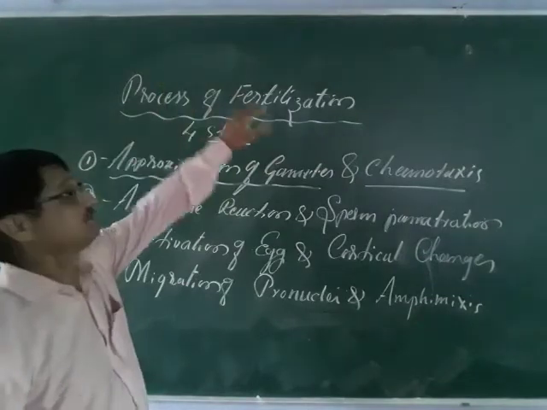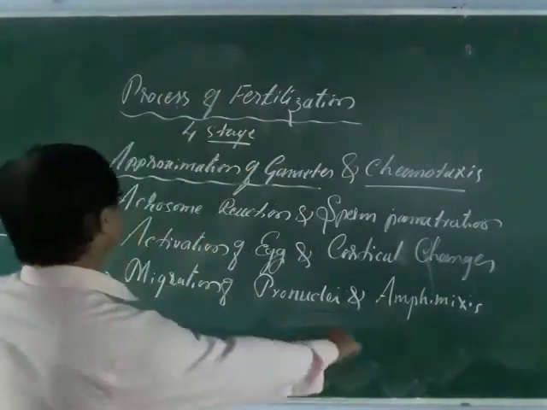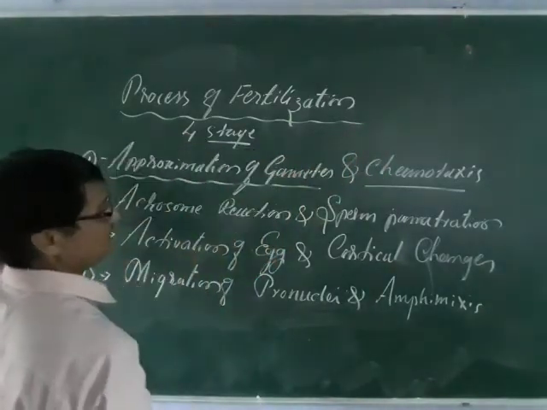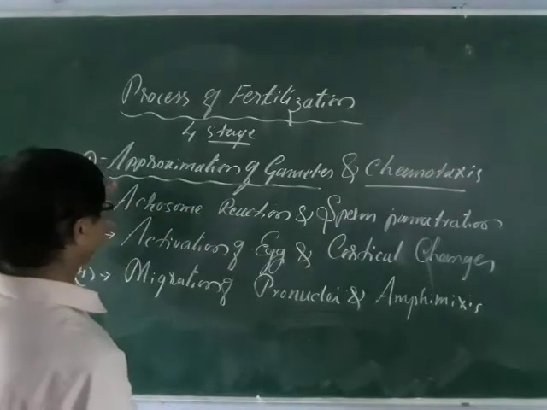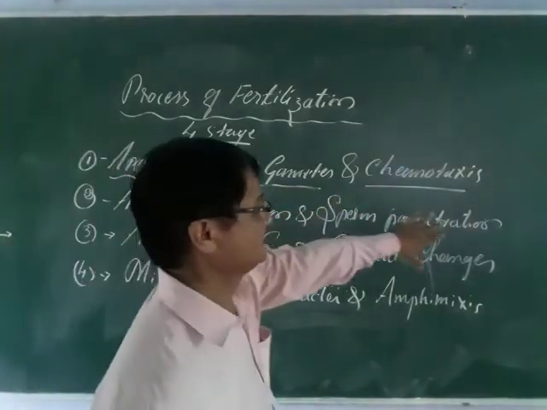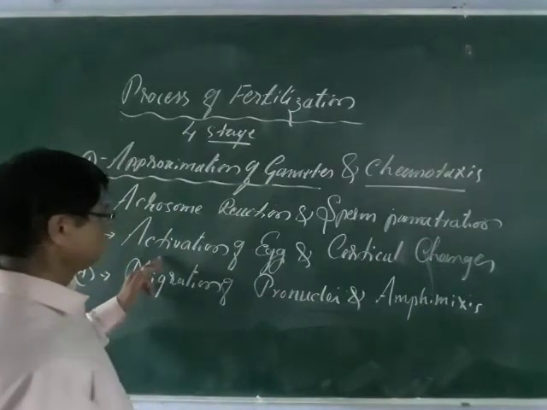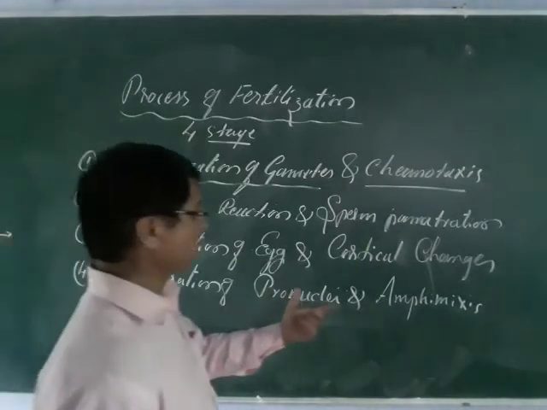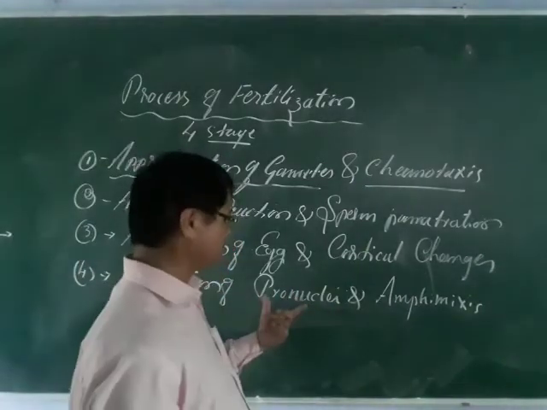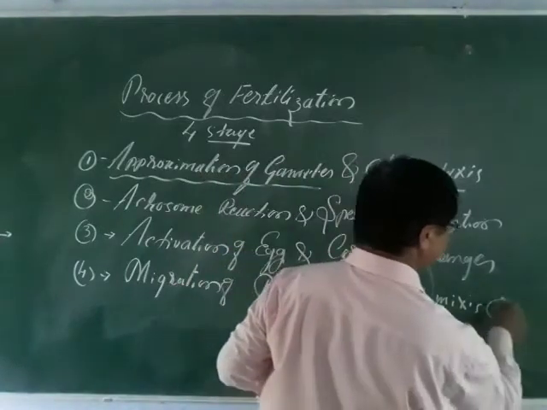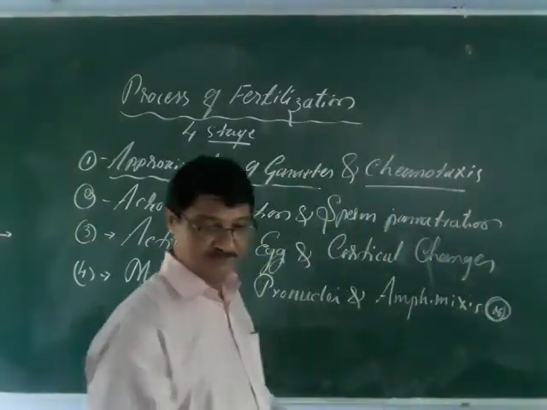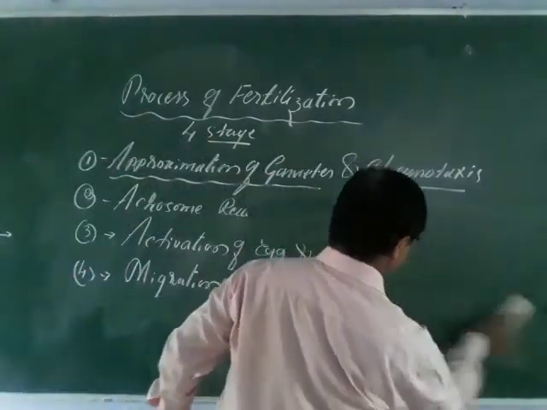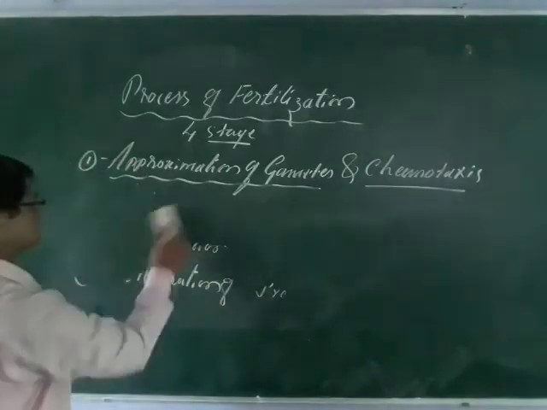The process or mechanism of fertilization takes place in four stages, step by step. Approximation of gametes and chemotaxis. The next event is the acrosome reaction and sperm penetration. The third is activation of egg and cortical changes. And the last is migration of pronuclei and amphimixis, which results in a diploid structure. Let us go to the approximation of gametes one by one. What is the first stage here?